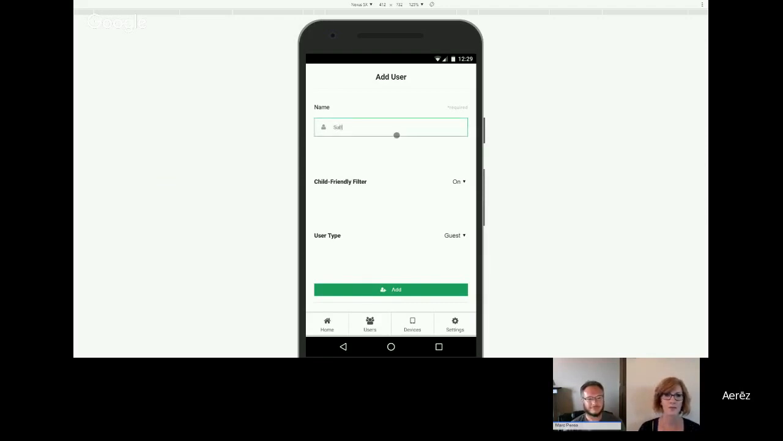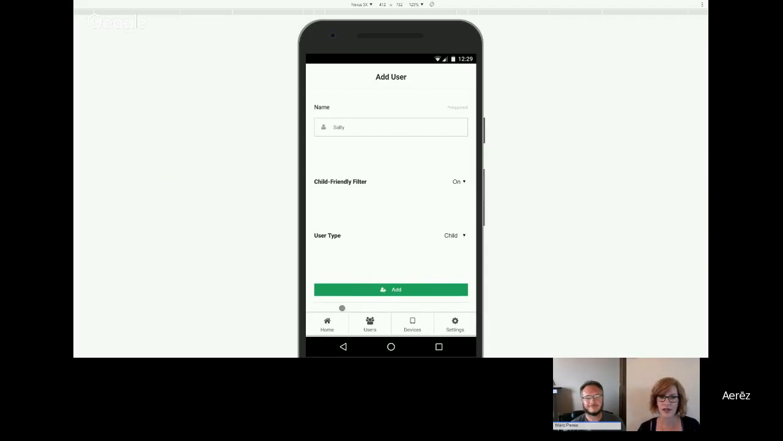And then the next two options are the child-friendly filter and the user type. So the child-friendly filter is where you can set a content filter for your user. And what this will do is automatically filter out malicious or inappropriate websites, keeping the content for your children online safe. And then if we drop down to the user type, we've got a couple of options there. Number one priority is going to be adults, followed by media, child, and guest. And this setting allows Aerēz to allocate the bandwidth and optimize your network.